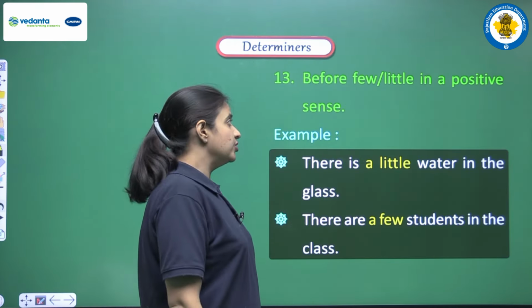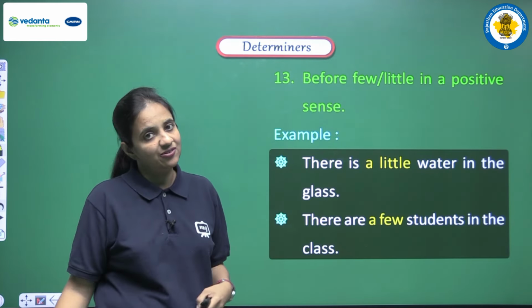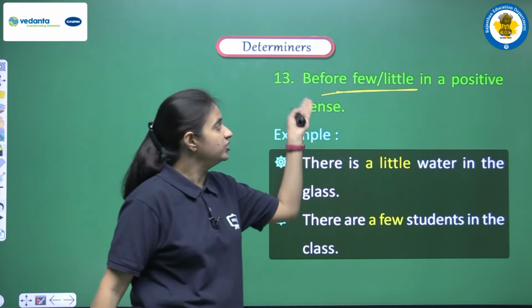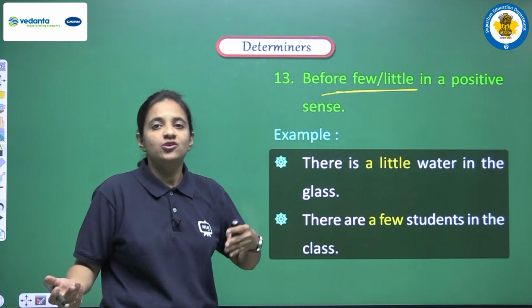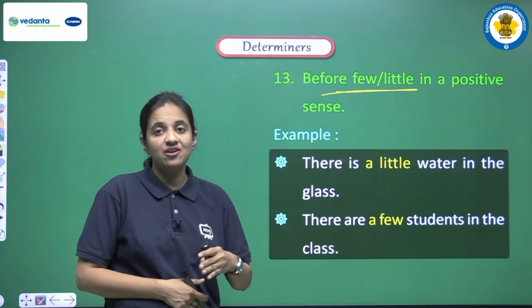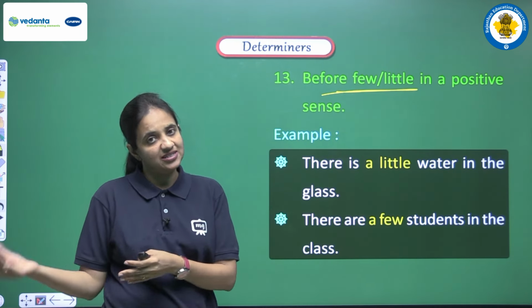Next is before few and little in a positive sense. So these are the determiners that we have discussed in the previous videos, few and little. If we are having these words and we want to bring a positive meaning in the sentence, then yes, we can use a, and that time we will be having new determiners like a few and a little that we have discussed already.